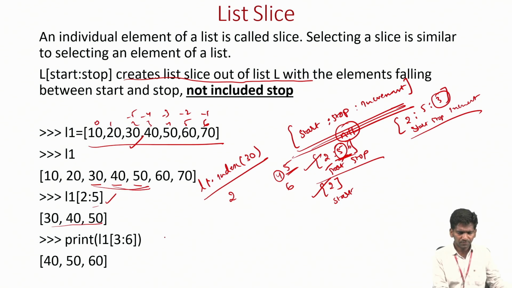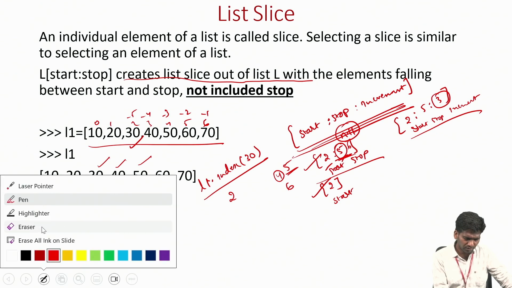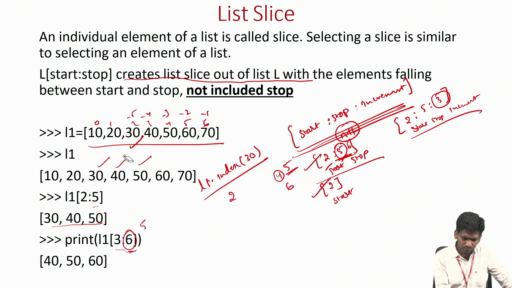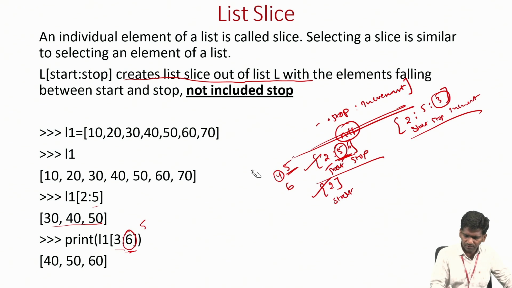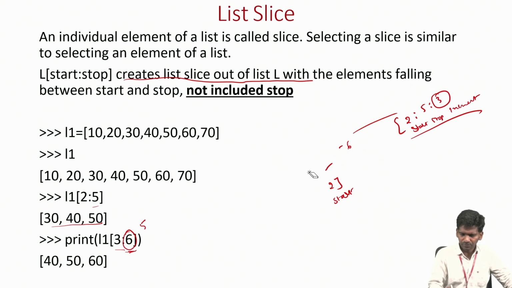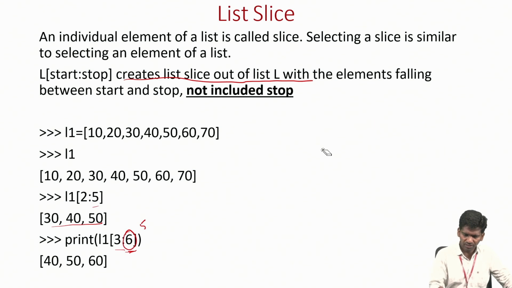Okay, so next you see, starting from 3 and ending with 6. Okay, so ending with 6 means what, it will stop at index position of 5. Okay, so starting is 3. Sorry, starting 0, 1, 2, 3. So starting is 3 means you count from the 0th position and find it.